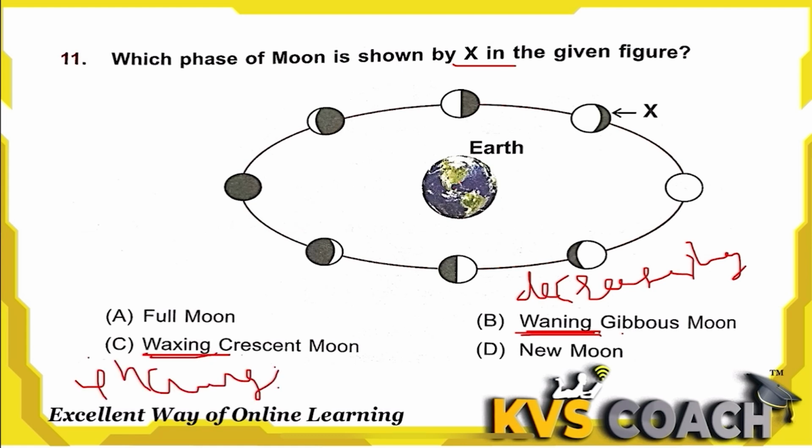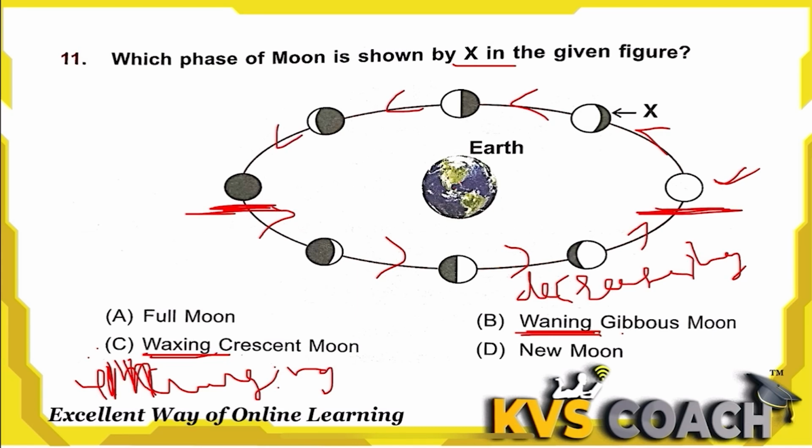So when it is a waxing moon, it means it will come to the full moon. This is the waxing moon and it will come to the full moon. And when the moon starts waning, it comes to the gibbous moon and then gives the no moon phase. So this is the no moon or this is the full moon. So X represents what? X represents waning, because here is the full moon and after that it is decreasing its size. So decreasing is the waning gibbous moon. Option B is the right answer here.